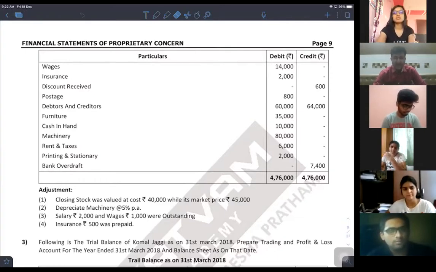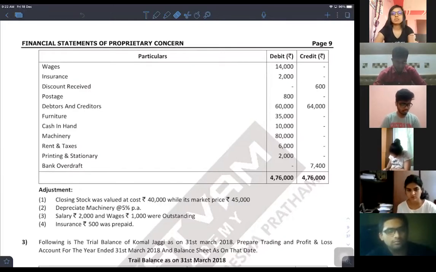Depreciate machinery at 5% per annum. Salary of rupees 2,000 and wages of 1,000 were outstanding. So these are outstanding expenses which will be added to the respective expenses in the trading and profit loss account and will be shown in the balance sheet as a liability. Yes or no? Insurance 500 was prepaid. So it will be subtracted from the insurance expense in the P&L account and will be shown in the balance sheet on the asset side. Correct? Okay. So let's start with that then.